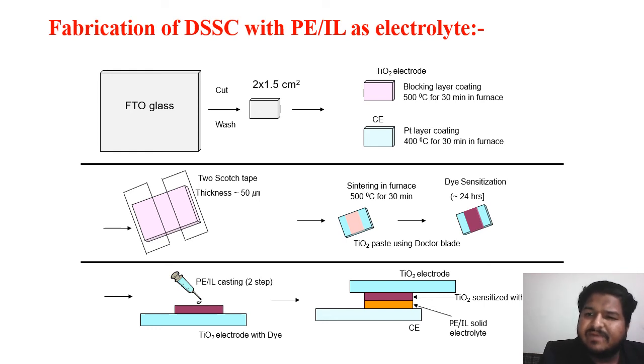After coating of the blocking layer, porous TiO2 paste, which is a semiconductor paste, was coated on that FTO glass working electrode using the Doctor Blade method, which is very well known, with approximately 10 micrometer thickness.